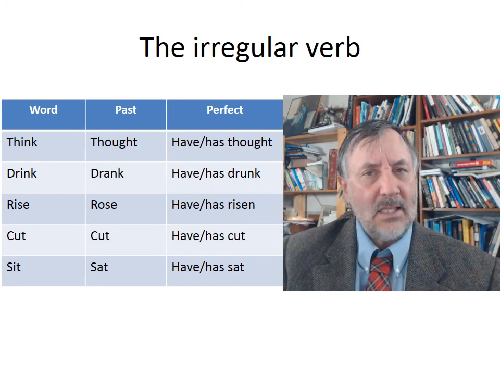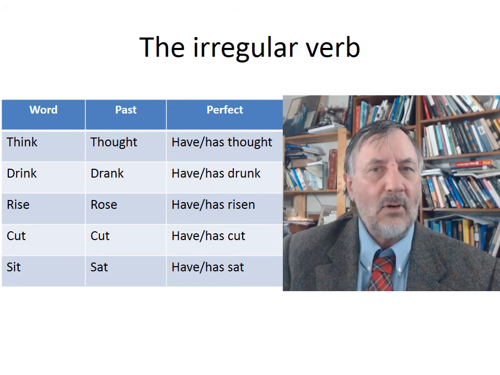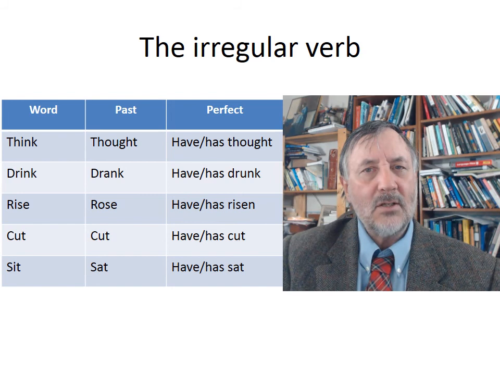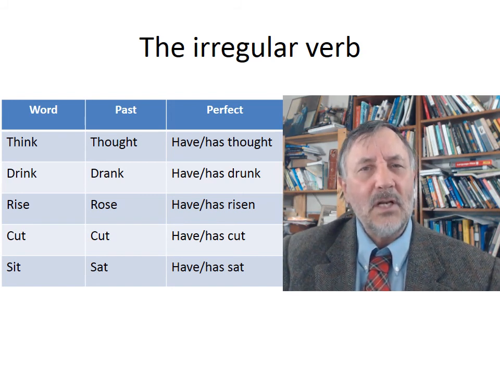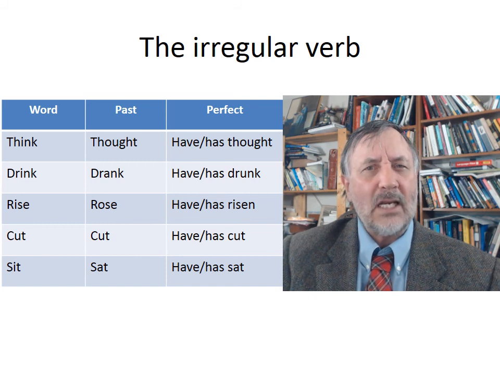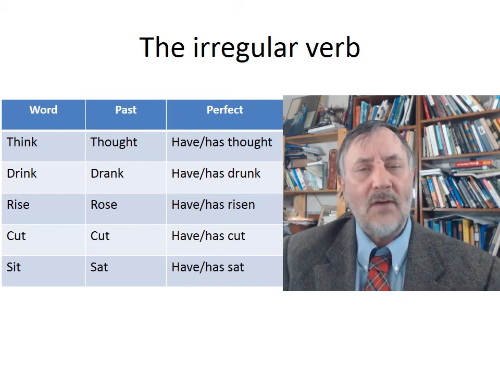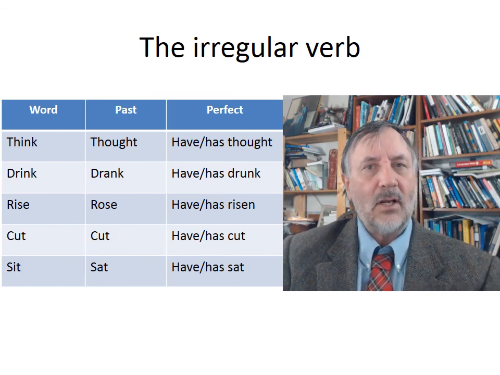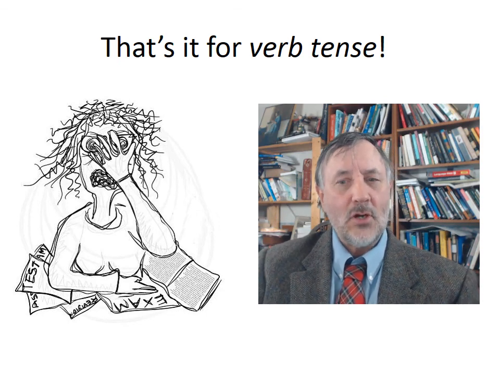Now, in the text that accompanies this lesson, there is a list of the irregular verbs and their past tenses and their participle forms. You should take a look at that and become familiar with it. You don't necessarily have to remember each and every one, but you should become familiar with the list, and familiar enough that you can recognize, first, the ones that you use most often, but just recognize the general idea of the irregular verb. So that's it for the verb tenses. We got through those. Okay, very good.